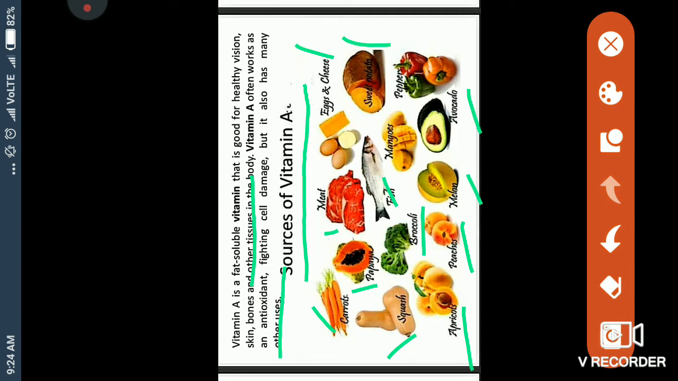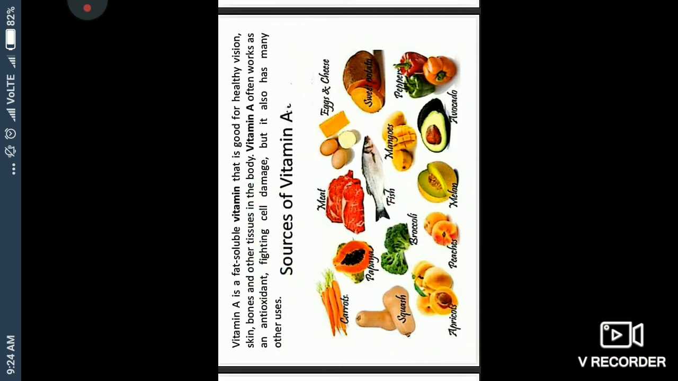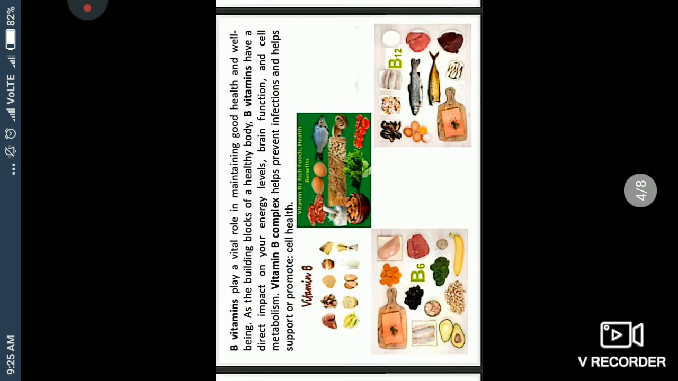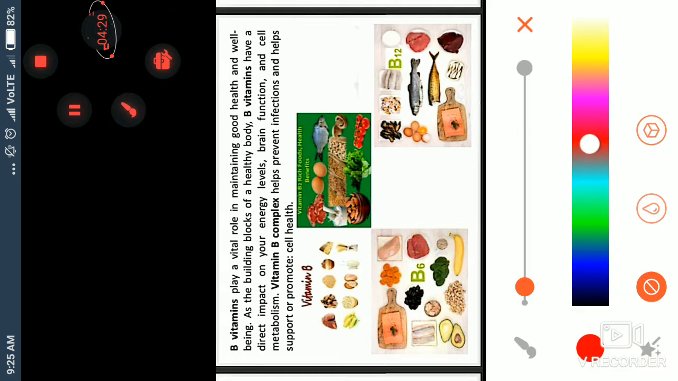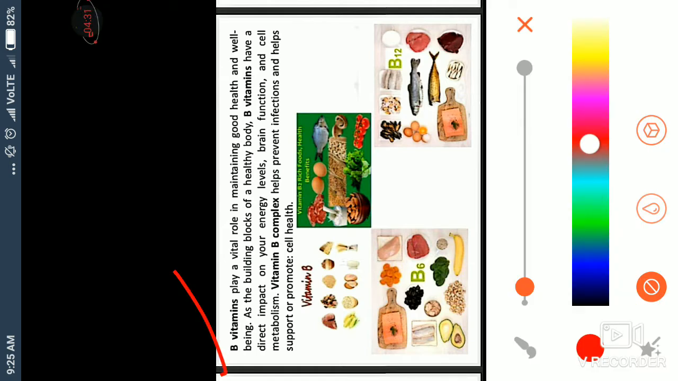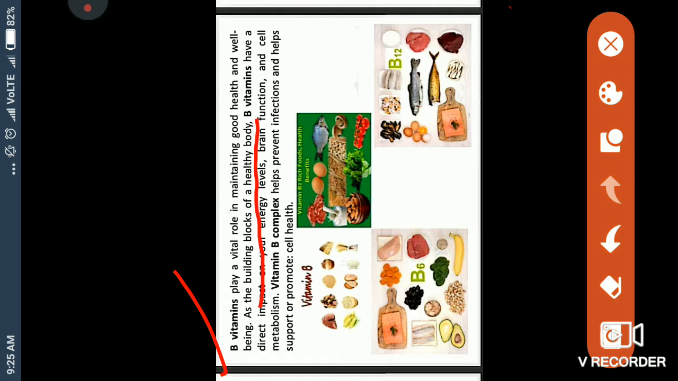Understand? In the next slide, as usual, you will see the example of vitamin B. Vitamin B plays a vital role. Vital role means important role. This is vitamin B in maintaining good health and well-being, as the building blocks of health, means it builds up our body. Vitamin B has a direct impact on energy levels, brain function, and cell metabolism. Metabolism means capacity of our body to cure disease.